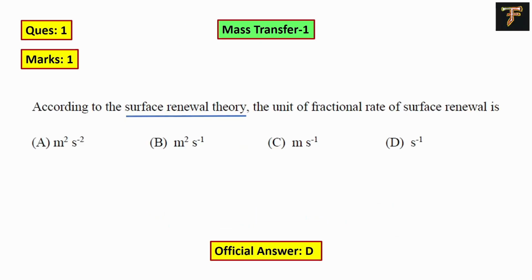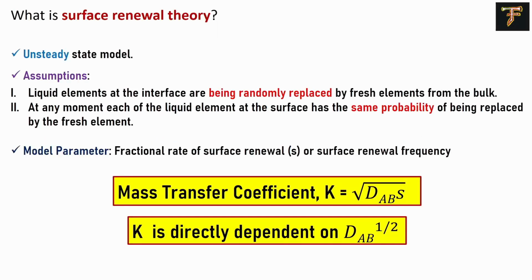This question is from the surface renewal theory, where they are asking what is the unit of the fractional rate of surface renewal. So let's understand the basic things about it first. As you are very well aware, there are 4 to 5 theories: film theory, then penetration theory, third comes surface renewal, then two film theory, and there is one more extra, the boundary layer theory. So these 5 theories combine to give the mass transfer theories.